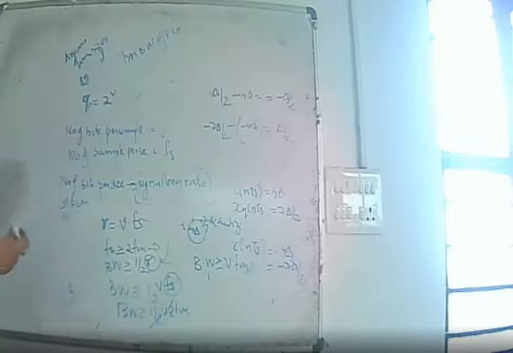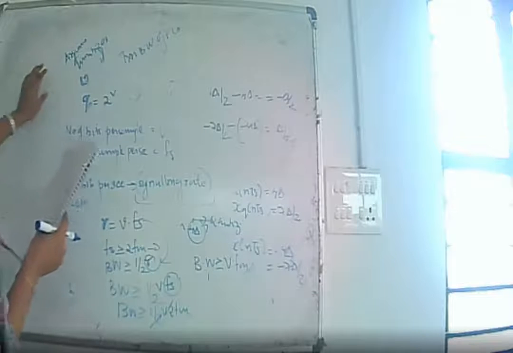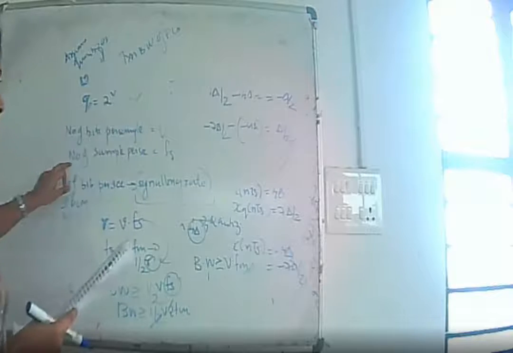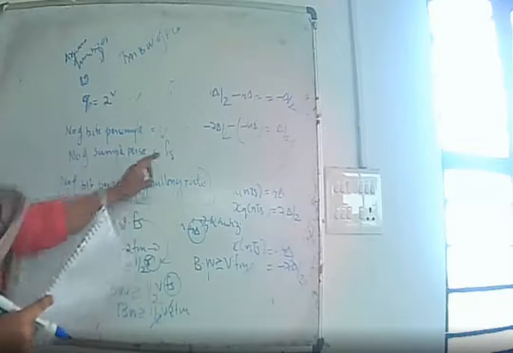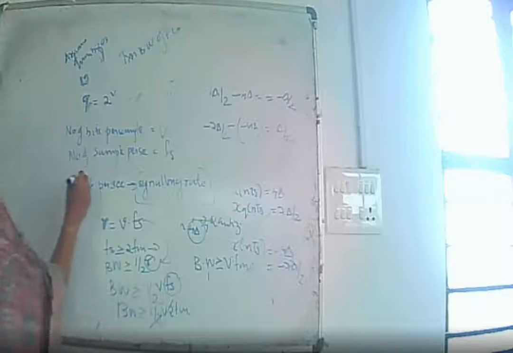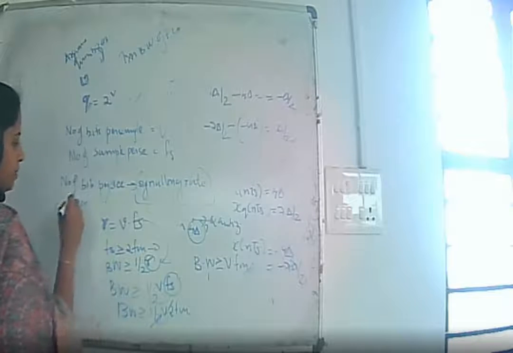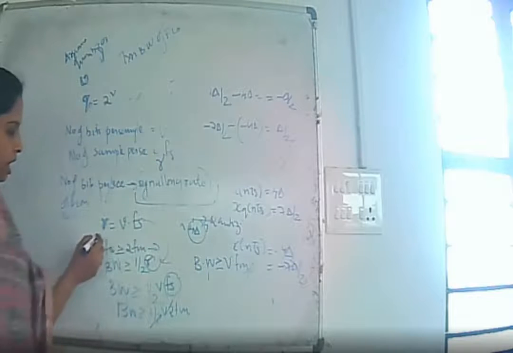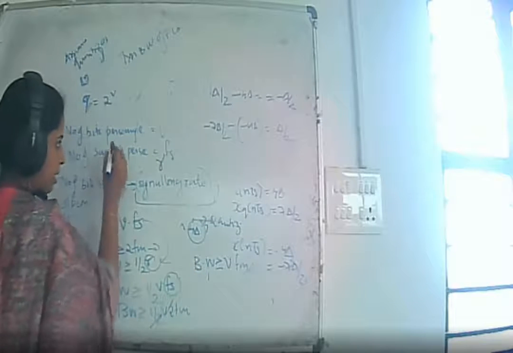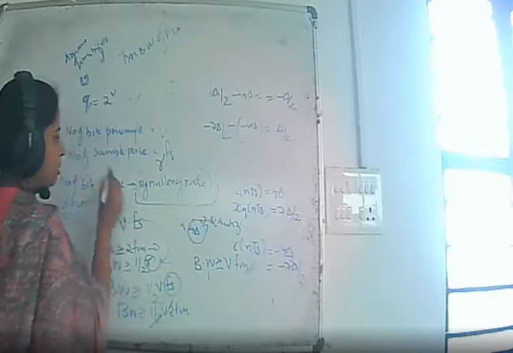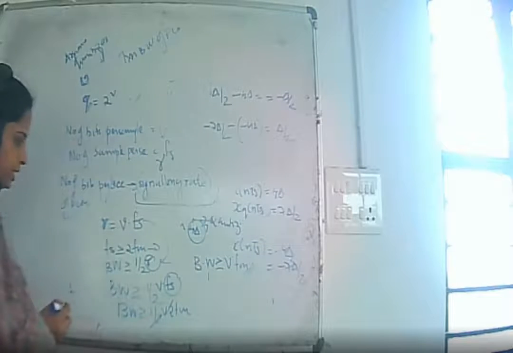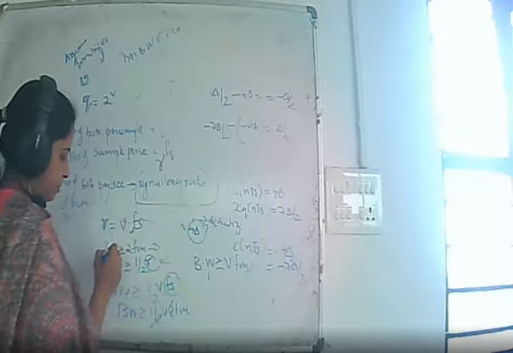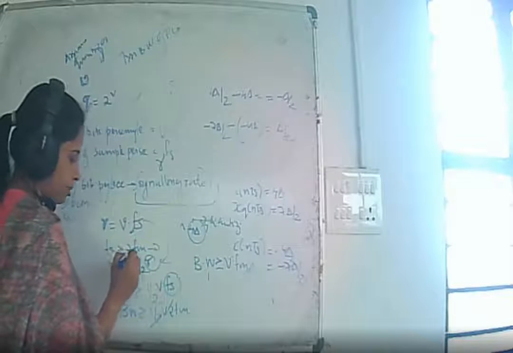So we assume that a quantizer has number of bits per sample equal to V and number of samples per second equal to Fs. Number of bits per second of a PCM is known as signaling rate, represented by R. R is nothing but V, the number of bits per sample, into Fs. And we know the Nyquist criteria: Fs is always greater than or equal to 2 times Fm.